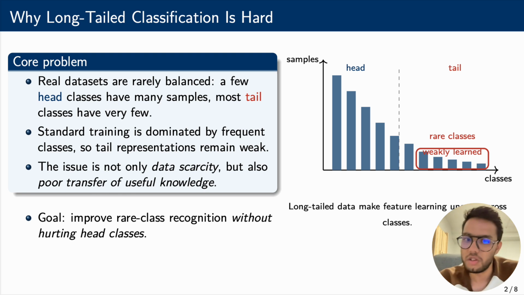I think the key intuition here is that it is not only about the counting of examples, it is also about the representation quality. Tail classes simply do not provide enough evidence for the model to learn robust class structure on their own. So the real goal is not to boost rare classes artificially, but to improve tail recognition without sacrificing the head class performance.